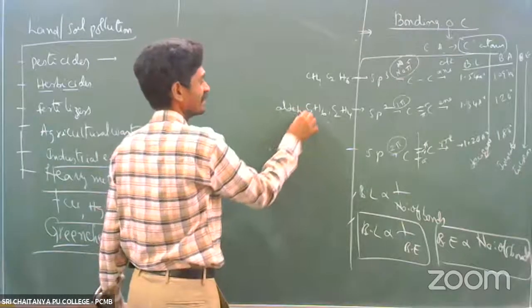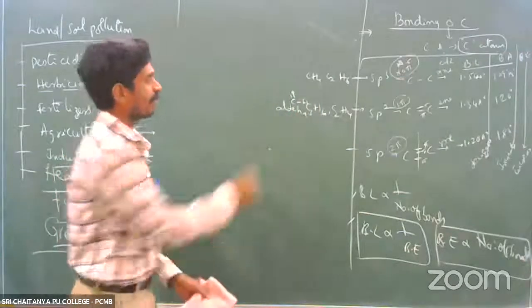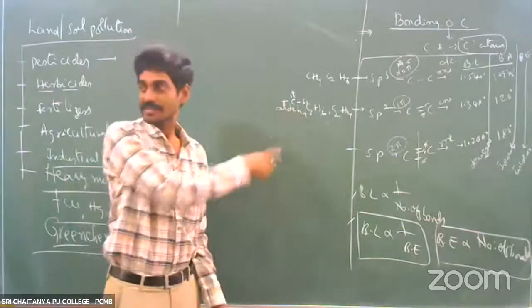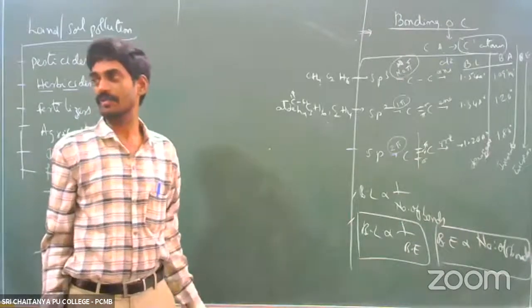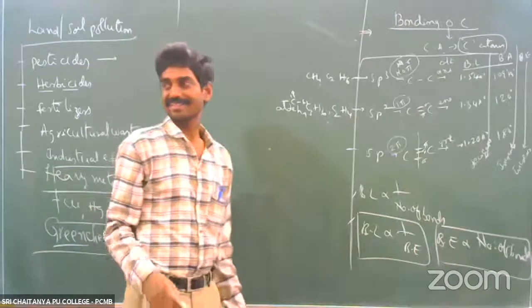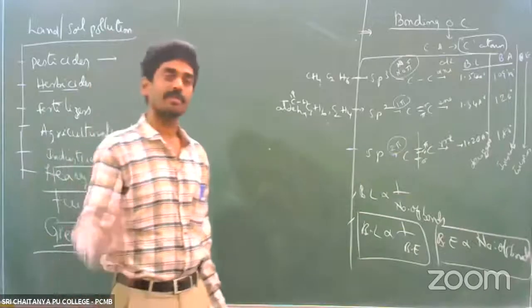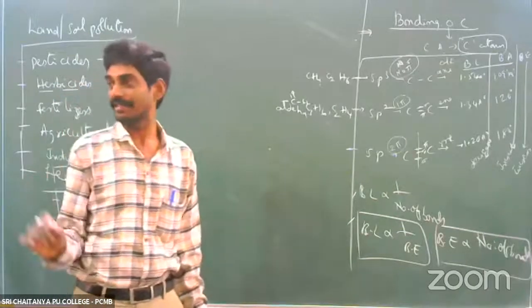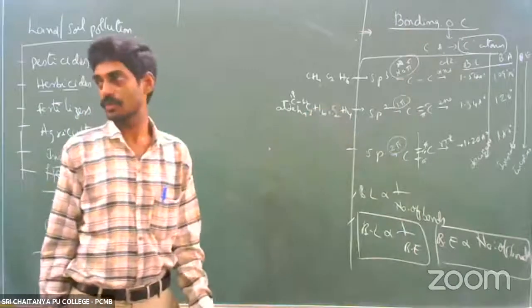In aldehydes, see CHO, the carbon-oxygen double bond, that is one pi bond is present. The carbon atom in aldehydes undergoes sp2 hybridization. Aldehydes, ketones, carboxylic acids, esters, amides, all carbonyl compounds, wherever a carbon-oxygen double bond is there, the carbon atom undergoes sp2 hybridization.